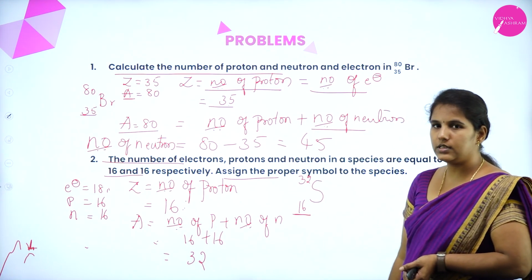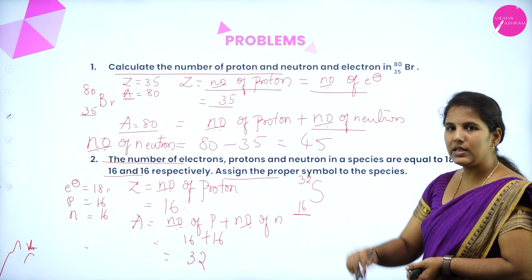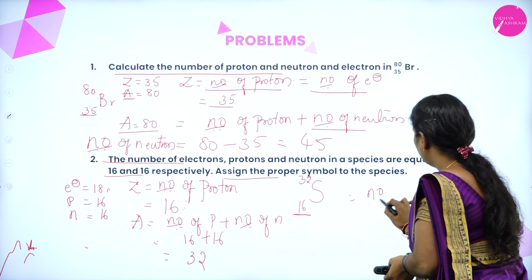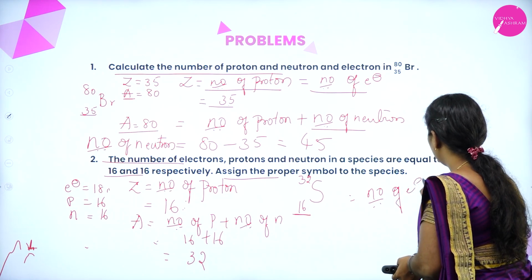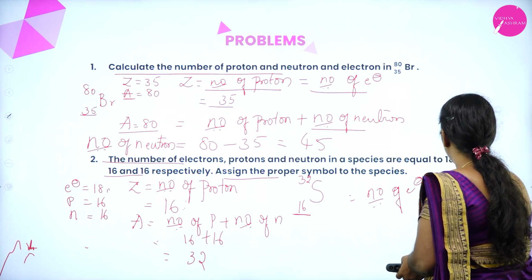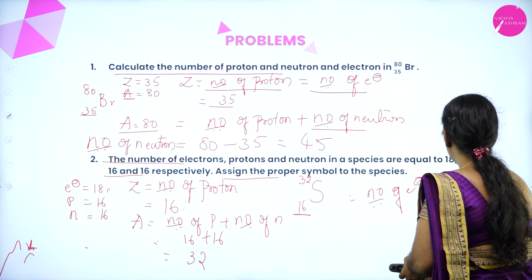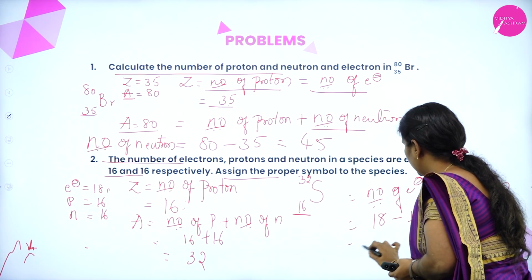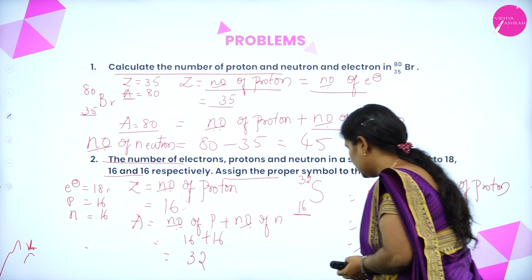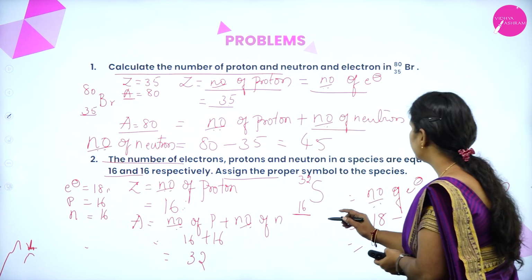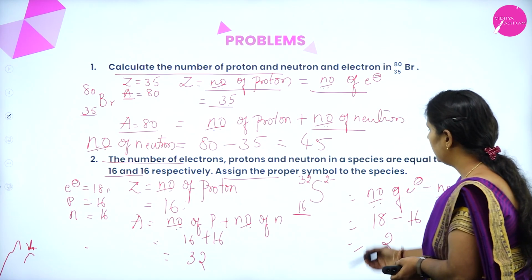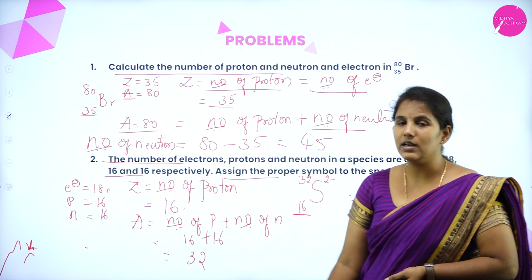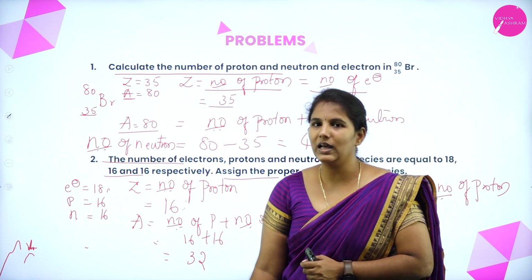So how to know this excess of electrons? Simply by subtracting the number of protons from the number of electrons. 18 minus 16, you will get 2. So it is 2 minus. This is how we can easily assign the element symbol by using the given data.